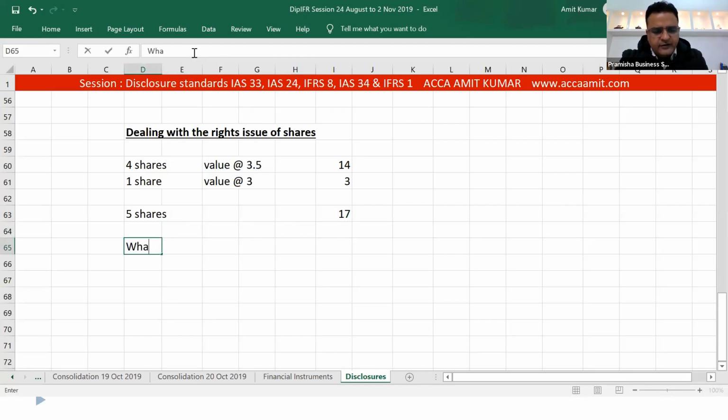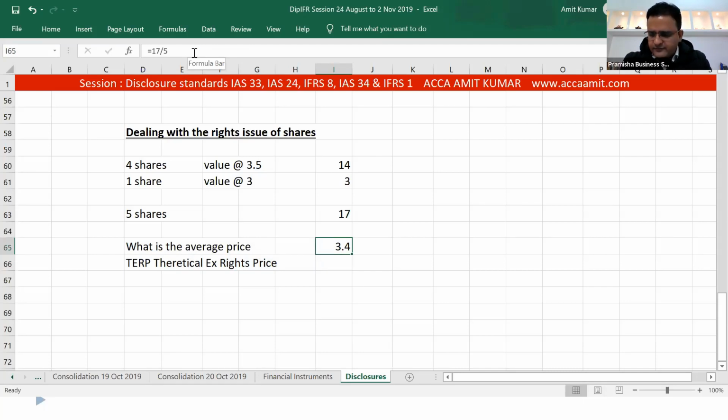What is the average price for the existing owner? Average price for the existing owner is 17 divided by 5. That is 3.4. This is also known as TERP, theoretical ex rights price.